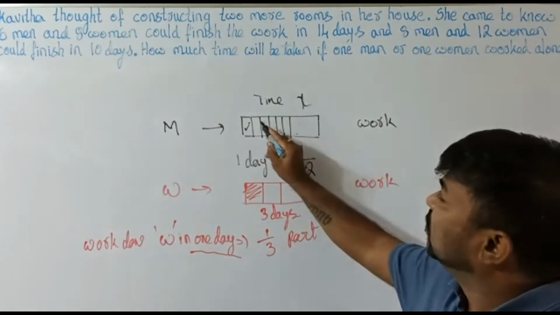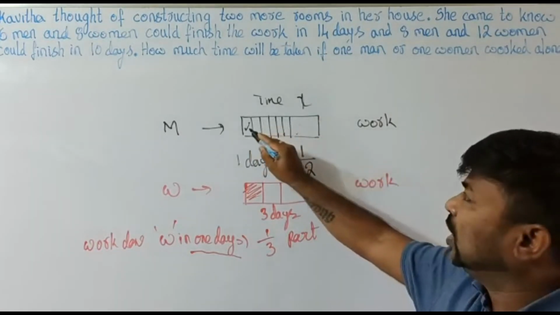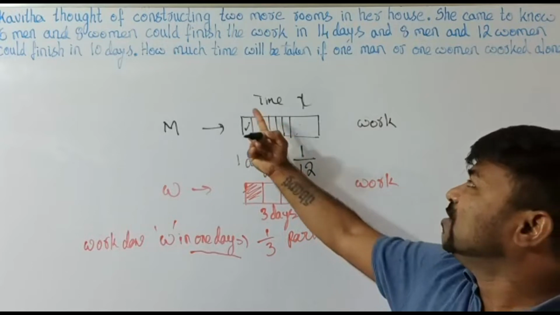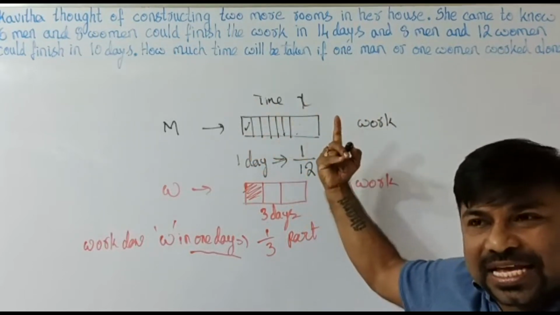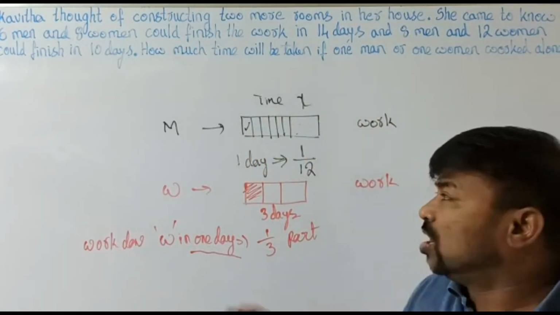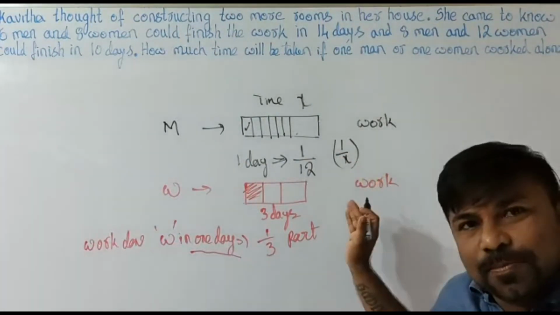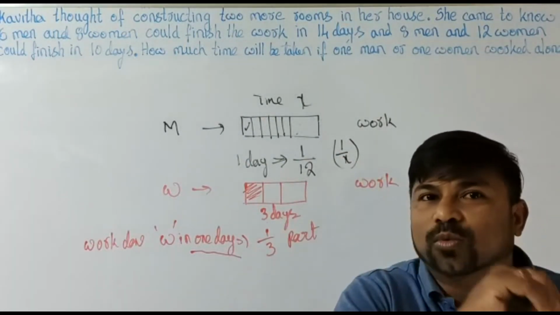If he takes 12 days, 1 day's work is 1/12. If he takes x days, in 1 day how much does he work? 1/x part of the work will be done in 1 day.